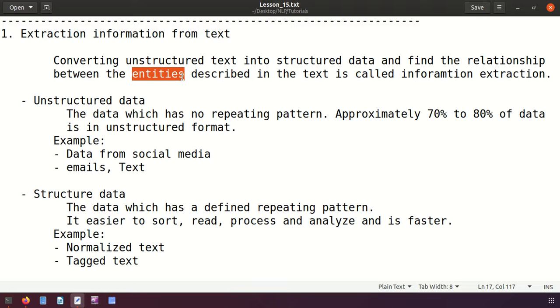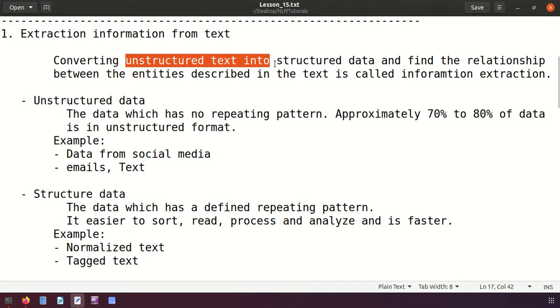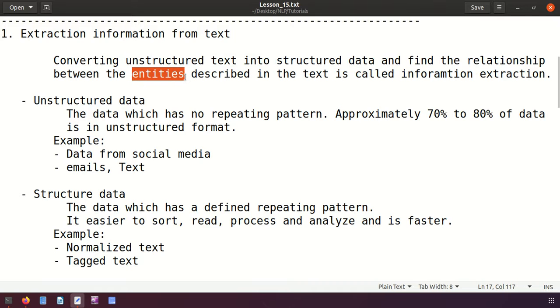We have to convert them to a form that is ready for computation and modeling. That is nothing but converting unstructured data or text into structured data and then identifying the entities and relationship between the entities. So the process is called information extraction.